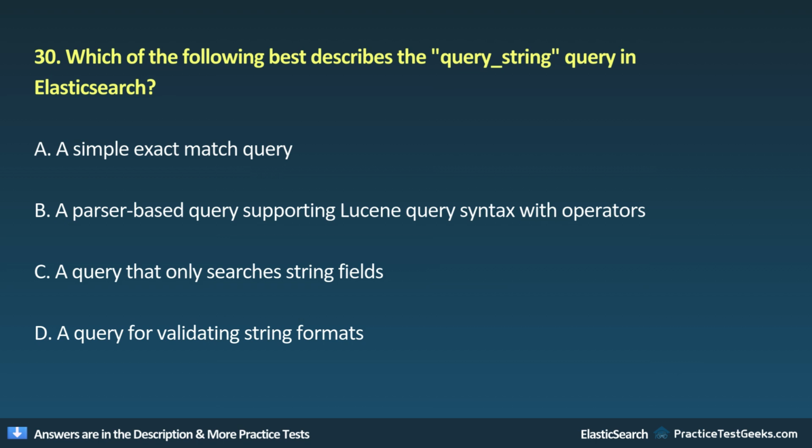30. Which of the following best describes the query string query in Elasticsearch? A. A simple exact match query. B. A parser-based query supporting Lucene query syntax with operators. C. A query that only searches string fields. D. A query for validating string formats.